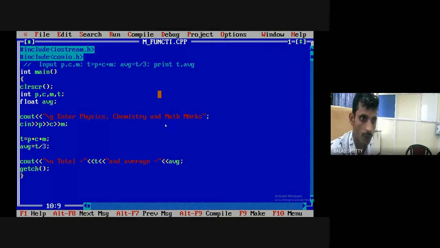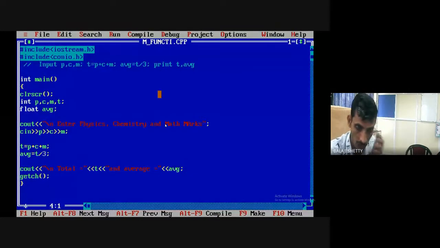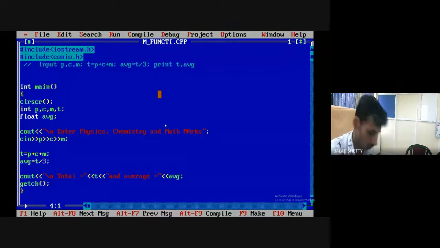Now what I will do, I will define one function here. Already in the last lecture we have discussed how to declare the function, how many parameters to pass, what are the return parameters. If you are missing that lecture, I have already uploaded the video of that concept on YouTube. Okay, so here what I will do, I will write the program.